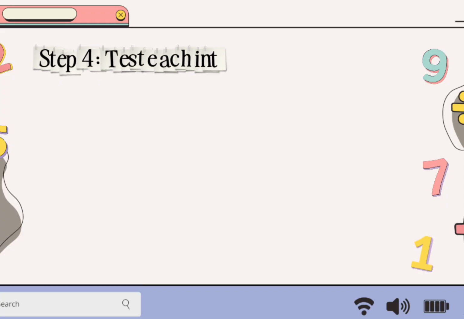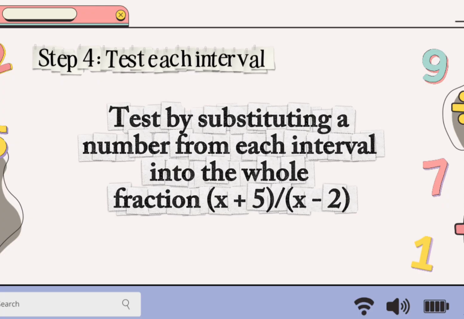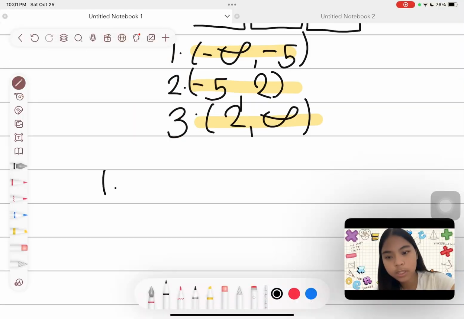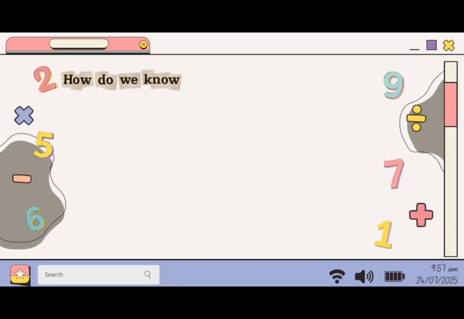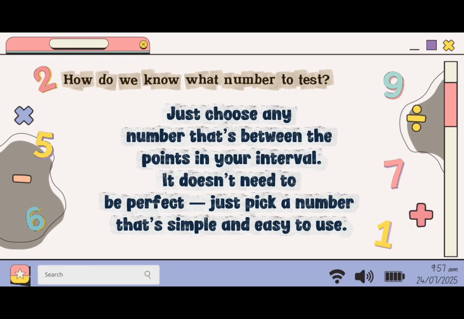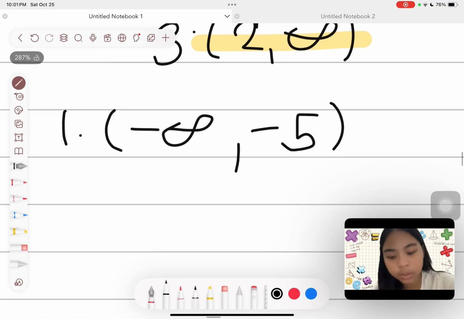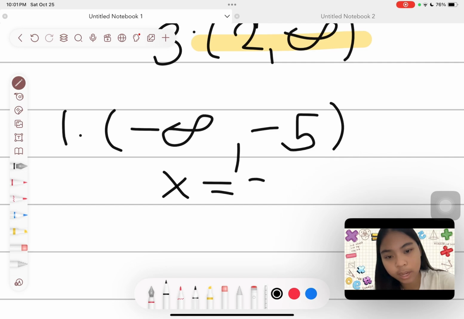Now for step 4, let's test each interval. First interval is negative infinity and then negative 5. How do we know what number to test? Just choose any number that is within your interval. It doesn't need to be perfect. Just pick a number that's simple and easy to use. For this interval, we will try x = -6.